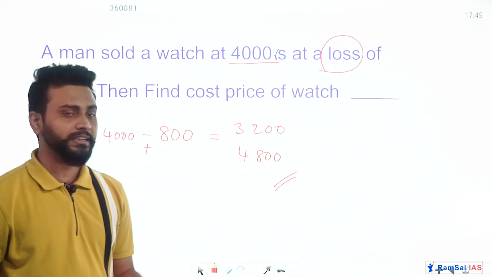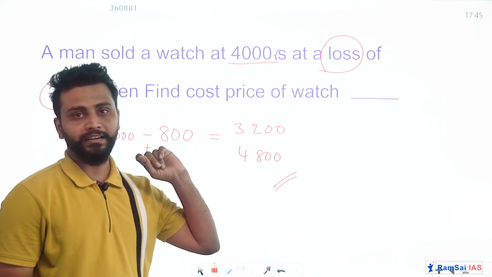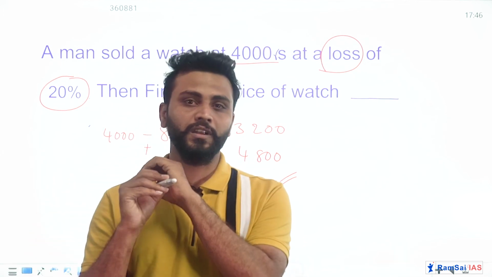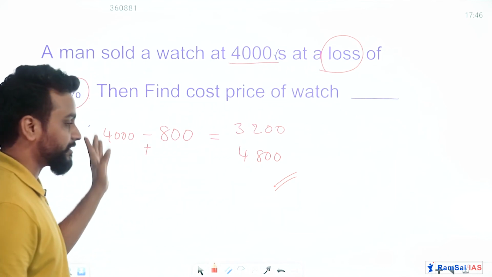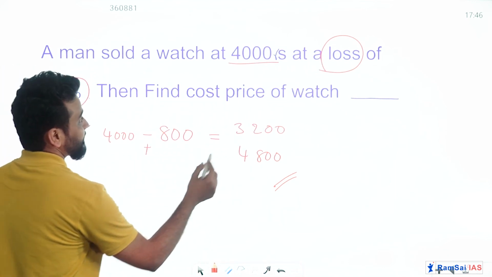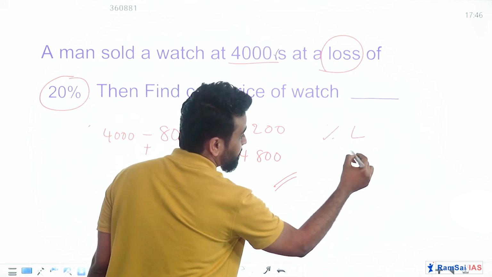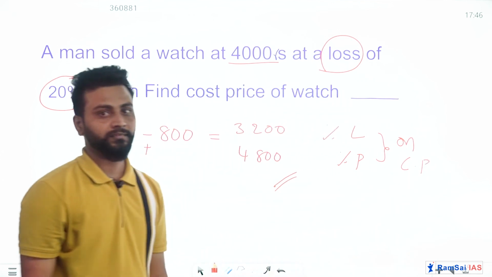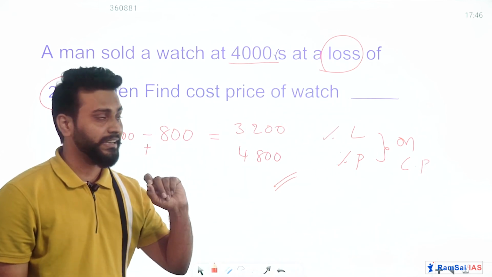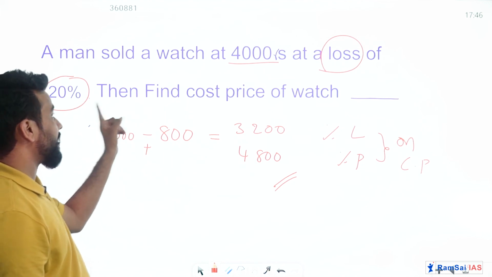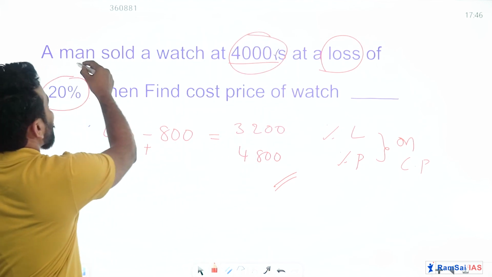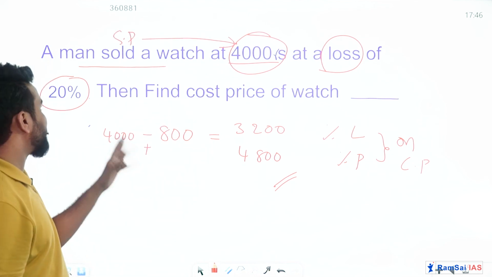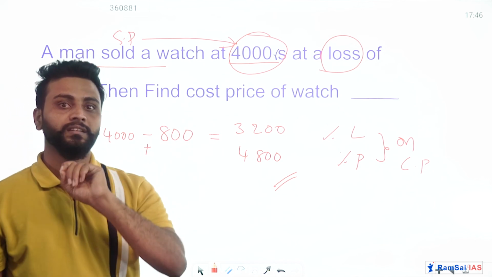If your answer is either 3,200 or 4,800, then 100% it will be wrong, because the basic rule of percentage of loss or percentage of profit is that we need to calculate it on cost price but not on selling price. Can you observe where you made the mistake? You calculated this 20% on 4,000, which is the selling price here, and that is wrong.